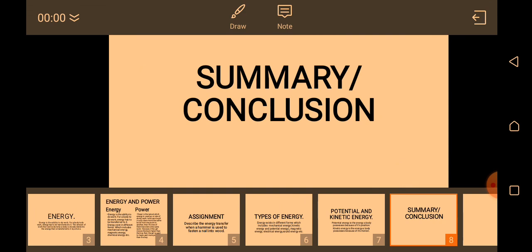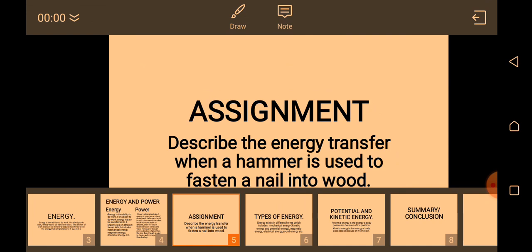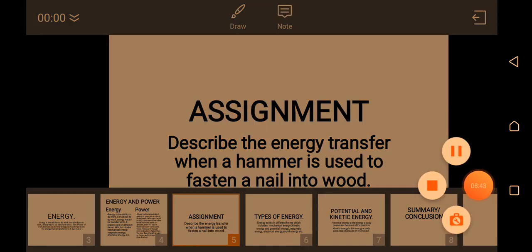Thank you. Your assignment: describe the energy transfer when a hammer is used to fasten a nail into wood. If I have a wood, a nail and a hammer, once I'm hitting the hammer on the nail, I'm driving it inside the wood. Tell me what type of energy it possesses. Thank you. I look forward to hearing from you again. Come with your assignment. I want to see your response.